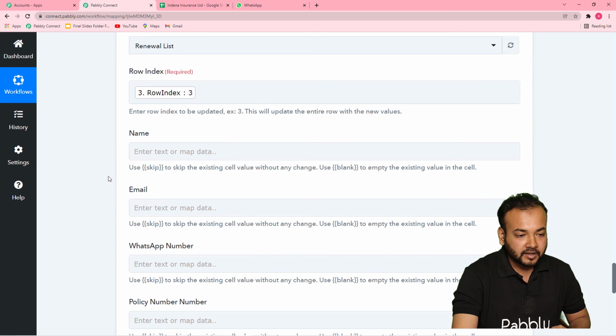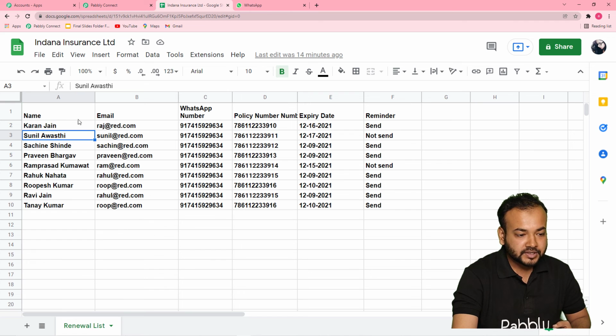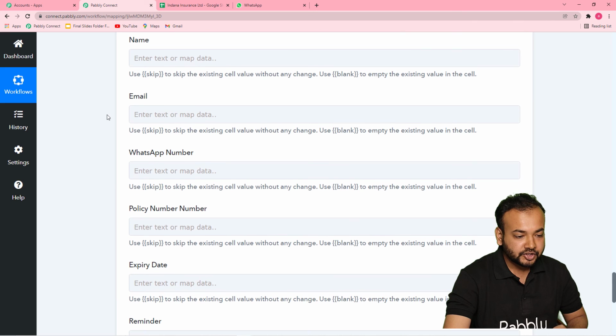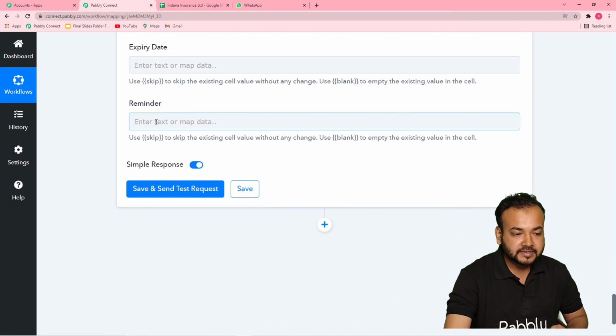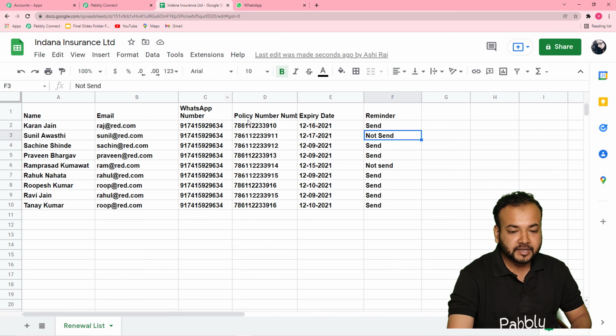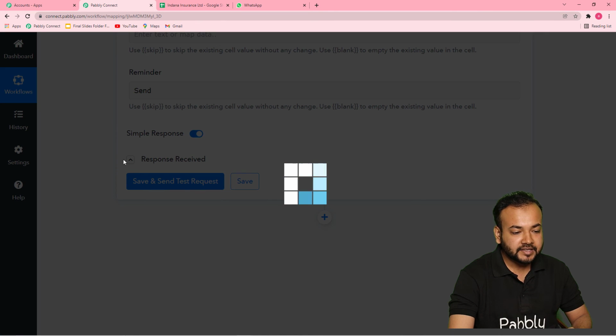Now it is asking which field you want to change. We have these columns here: name, email, WhatsApp number, policy number, and reminder. I want to change this reminder column only. So I'm going to change the status in this reminder field. Guys, I have changed this reminder field as sent. You can see in our spreadsheet it is written not sent. Now I'm going to click here on save and send test request, and that status will be changed automatically.